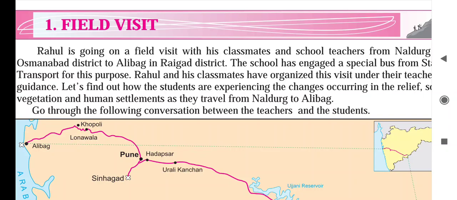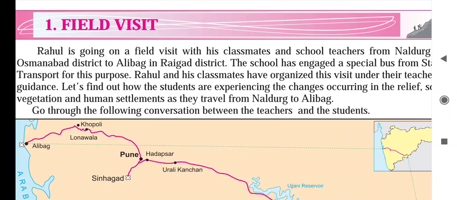Different types of soil the children will see while doing the journey. Different vegetation, some different trees. Some trees are short in height, some are very tall, bushes, shrubs, etc. They will see human settlement, how the human settlements are there: linear settlement, dispersed settlement, nucleated settlement. These things children will observe in their journey. Go through the following conversation between the teacher and the student.